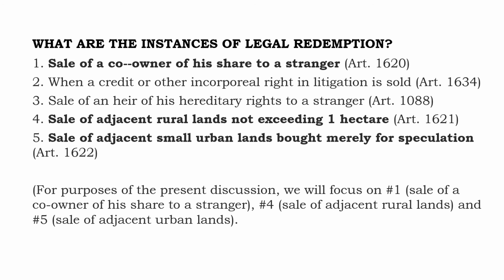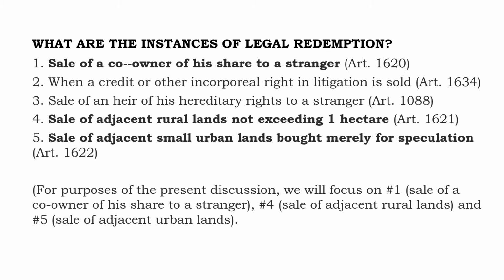What are the instances of legal redemption? 1. Sale of a co-owner of his share to a stranger. 2. When a credit or other incorporeal right in litigation is sold. 3. Sale of an heir of his hereditary rights to a stranger. 4. Sale of adjacent rural lands not exceeding 1 hectare. And 5. Sale of adjacent small urban lands, bought merely for speculation.